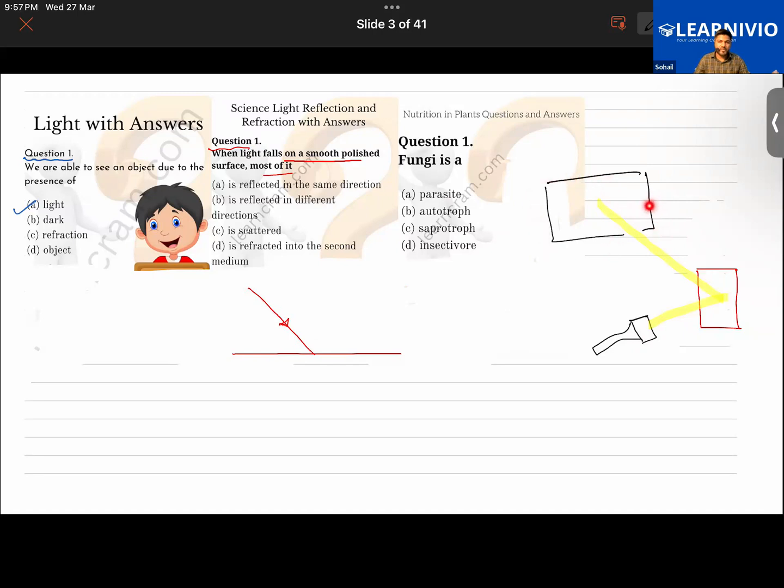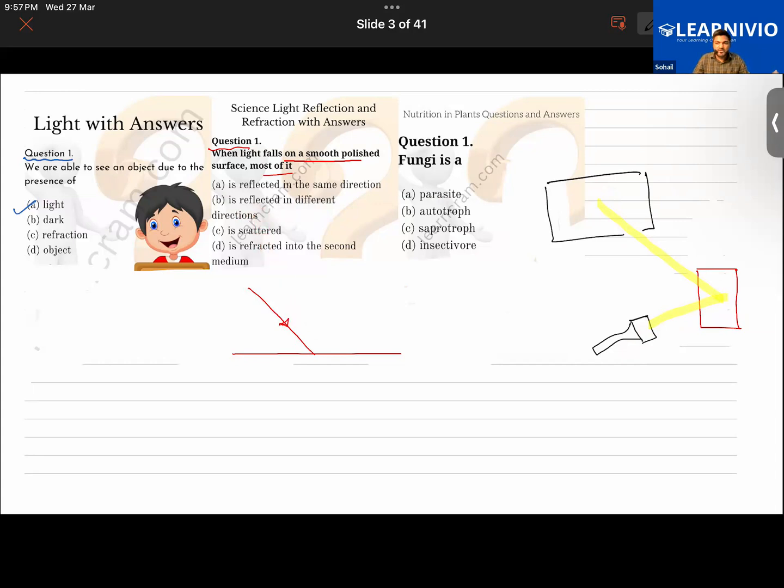So what we are seeing here, when light is falling on this plane mirror, which is a very smooth polished surface, by our experience we have seen that it is getting reflected back into the same medium. But look at the direction. It was falling in this direction and got reflected in another direction. So as Abu, you were saying option number B, that it gets reflected in a different direction. That is the correct option.